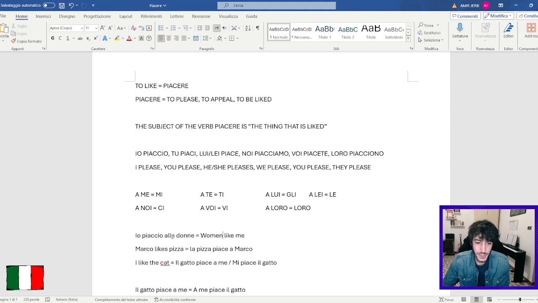The first example is io piaccio alle donne. So this means women like me. Let's analyze the sentence. In the sentence io piaccio alle donne, the subject of the verb piacere, which here is in the form piaccio, is io. Remember that the verb always shows the subject. So, according to how the verb is conjugated and in what form it presents itself, we immediately can see the subject. So this io is not necessary actually. We can even say piaccio alle donne.